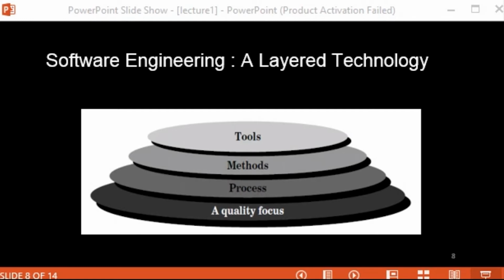We may or may not use the tools, but if we use them, they help by making our work easier, because they are automating or semi-automating our process of software development. So that's all about software engineering as a layered technology.